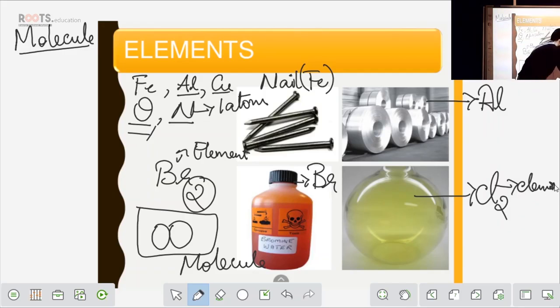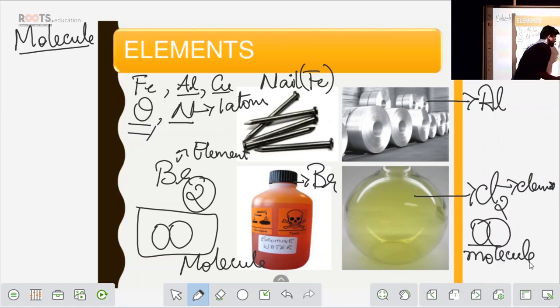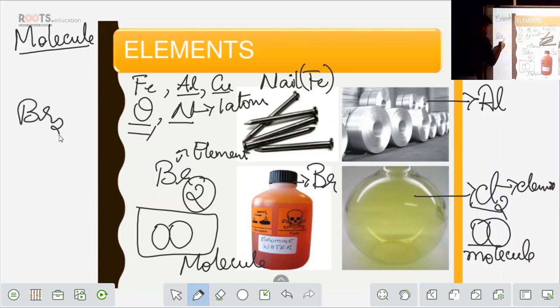What is 2? 2 is 2 atoms of chlorine which are combined together, and these 2 atoms I call a molecule. So Cl2 is a molecule. That is one molecule of chlorine. If I say Br2, it is one molecule of bromine.